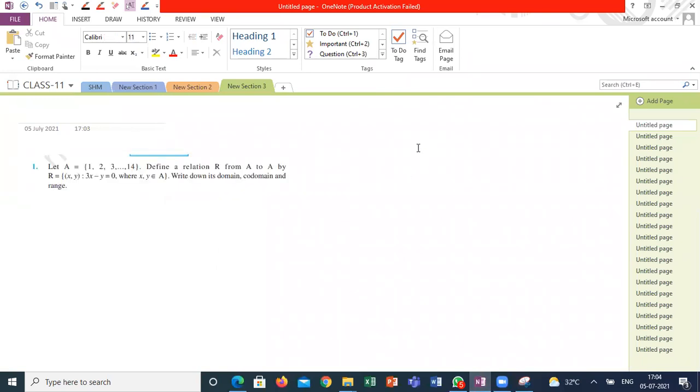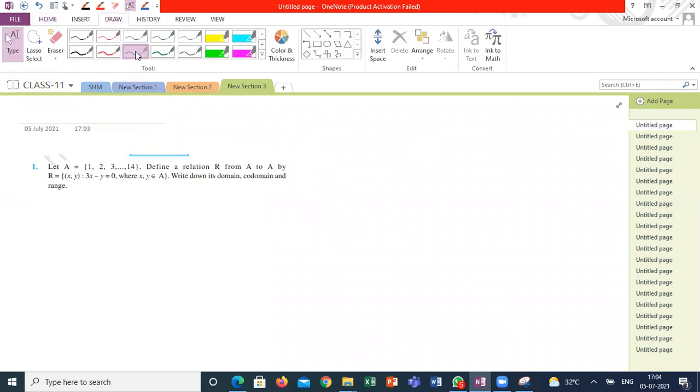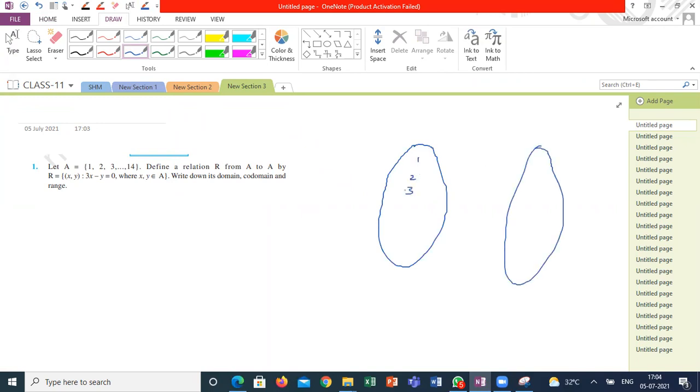Let A = {1, 2, 3, 4, up to 14}. So he is defining a relation from A to A. Here also the elements are 1, 2, 3, 4 up to 14, and he is defining a relation from set A to set A. What is the relation? 3x minus y is equal to 0.